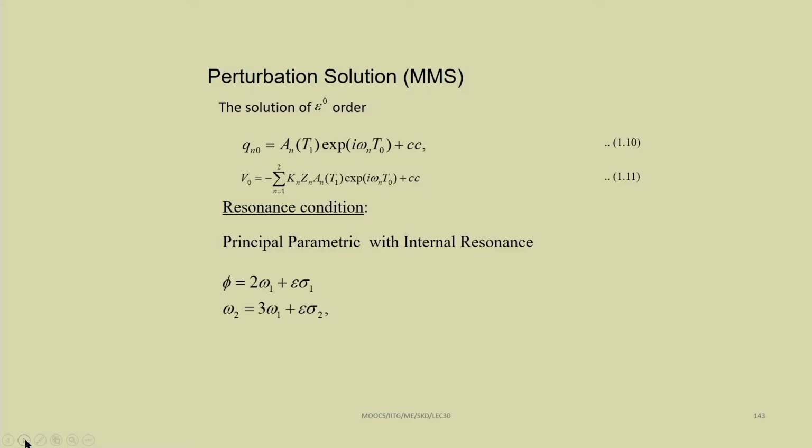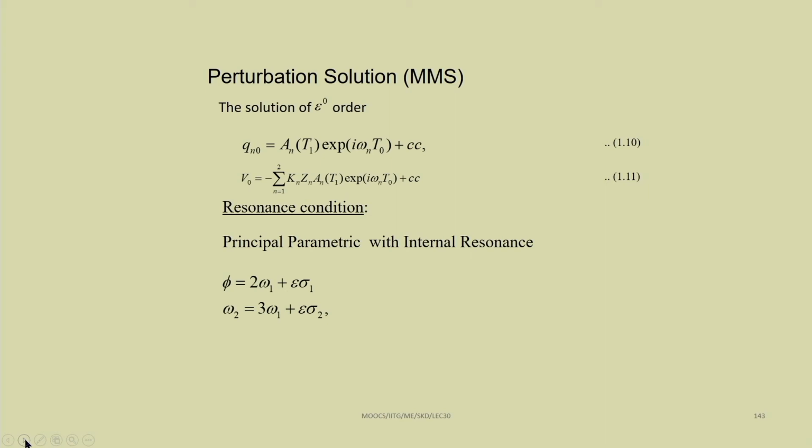Now, applying this perturbation technique, for example the method of multiple scales, we can write q n 0 equal to a n e to the power i omega n t 0 plus c c, and then v 0 equal to minus sum n equal to 1 to 2 k n z n a n t 1 e to the power i omega n t 0 plus c c, where c c represents the complex conjugate of the preceding terms. Whatever terms are there before the c c, all of them have the complex conjugate.